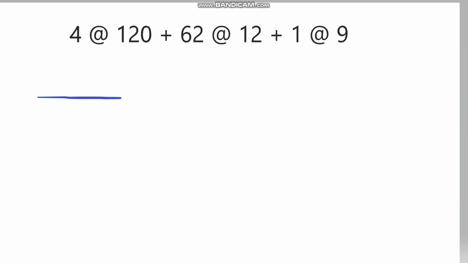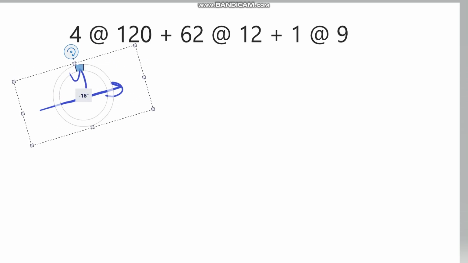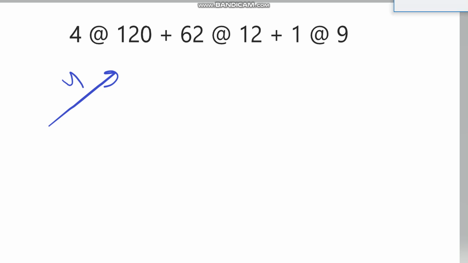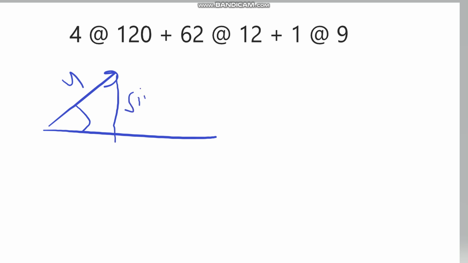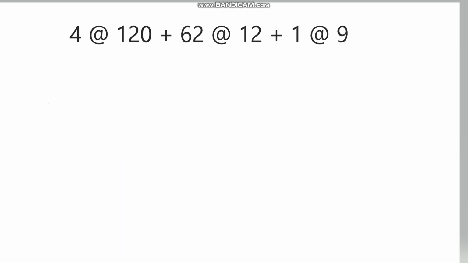So this is going 4, right? But instead of going 4 like that, it's actually going 4 like that at 120 degrees. That's not actually 120 degrees, right? I'm just drawing it as a picture. So you can use the pattern sine theta, and the theta is 120, and then the hypotenuse will be 4 sine 120.